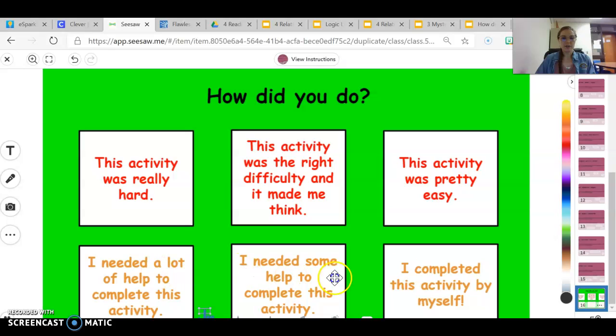Then I want you to circle how much help you needed for this activity. Did you need a lot of help? Did you need some help or no help? Now, just because something's really hard, remember that could mean you got a lot of help because it was really hard, or maybe you got some help, or maybe it was really hard for you, but you still did it by yourself. You just need to be honest and mark how hard was it and how did you do. All right, I know this is a longer activity, but remember you have a full week to do it. So 15 slides to actually complete, and then your feedback slide.